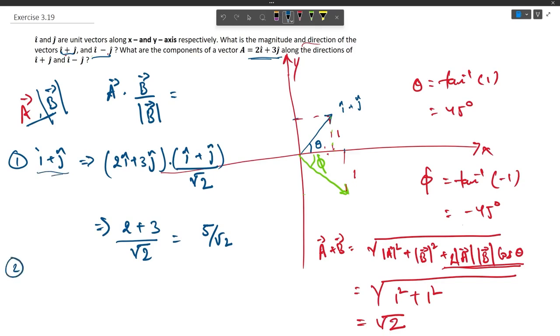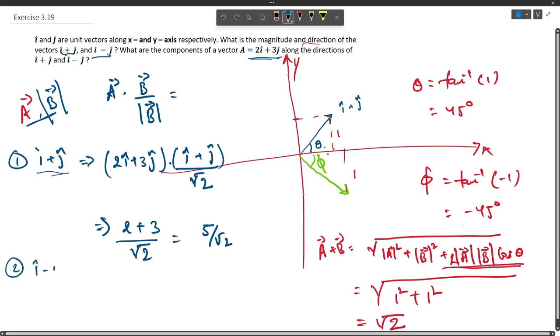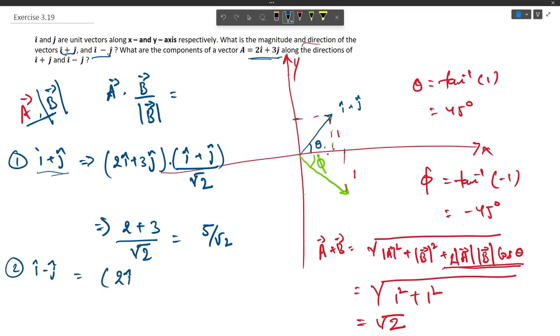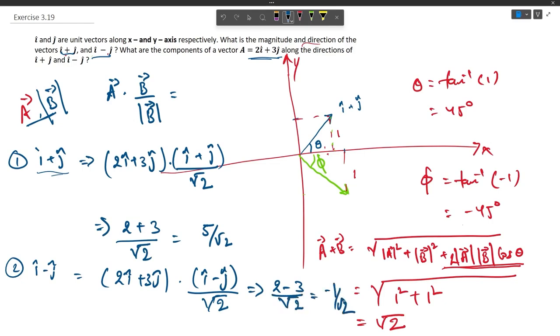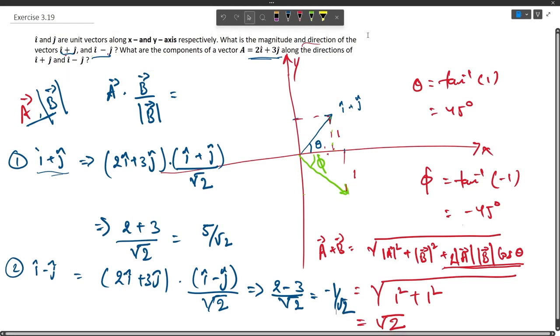Now in second case we have i cap minus j cap. Now similarly we can find out 2i cap plus 3j cap dot i cap minus j cap divided by root 2. Now that will give us 2 minus 3 divided by root 2, minus 1 by root 2. So minus 1 by root 2 is the component of vector a along this vector i cap minus j cap.